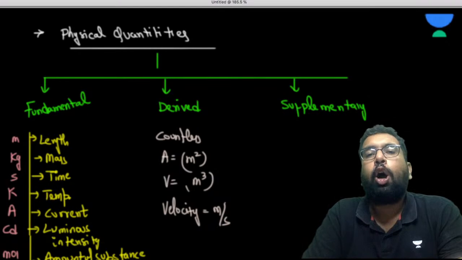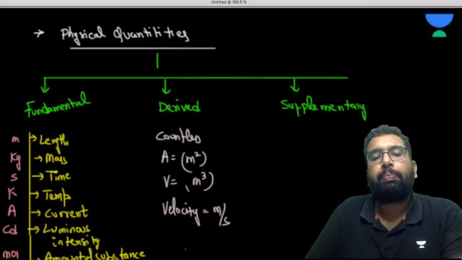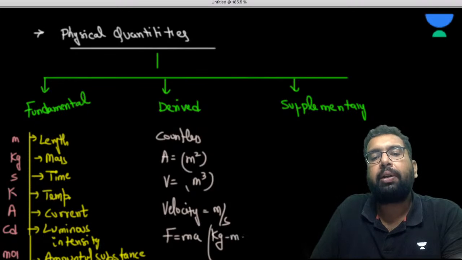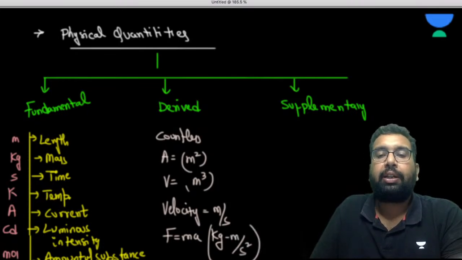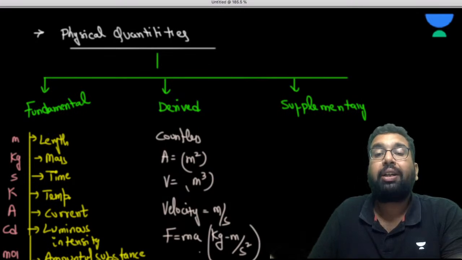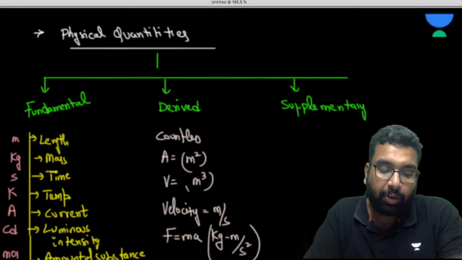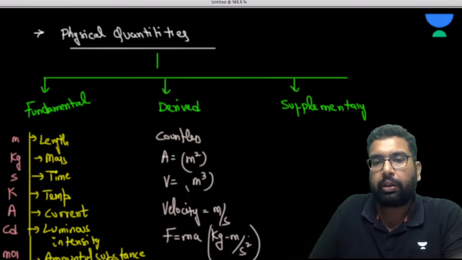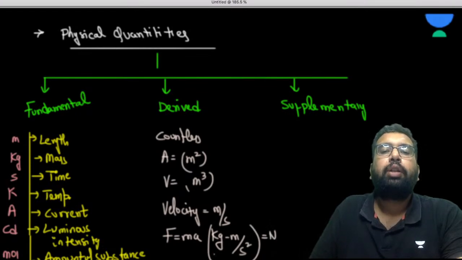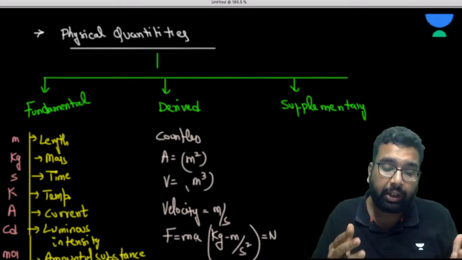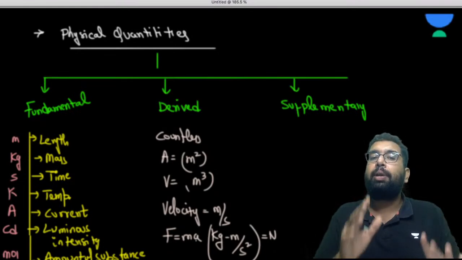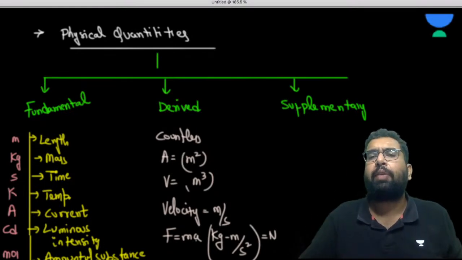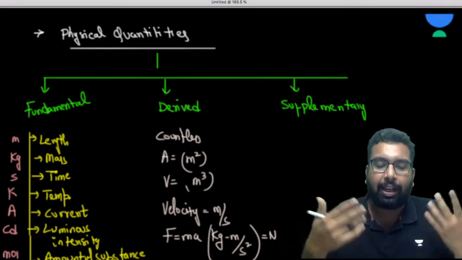Energy, force, all these are derived quantities. Like for example, force is mass into acceleration. For mass we have the unit of kg, and for acceleration we have meter per second square. So this is a derived quantity, because it is using multiple fundamental quantities. Do you agree? Yeah. Okay. And moreover, this whole thing is also known as the Newton. So the Newton is a derived unit. It is not a fundamental unit. Fundamental units are these seven. I hope this is clear to everyone, and we'll keep deriving some units, and so on.